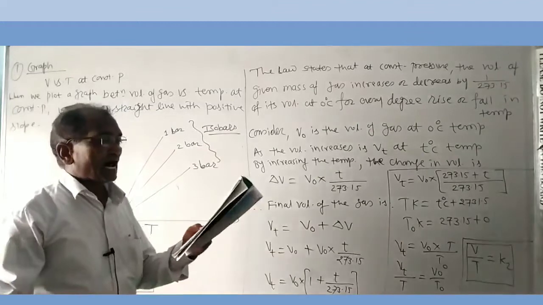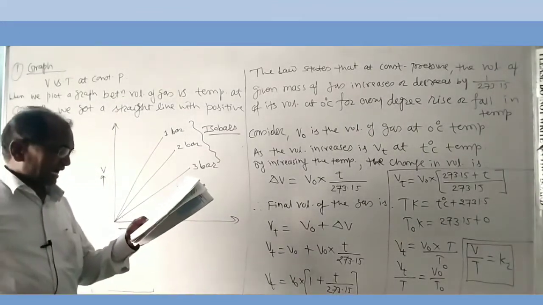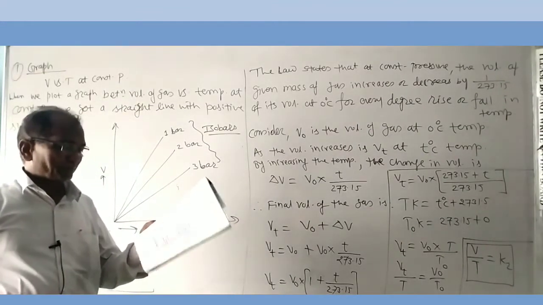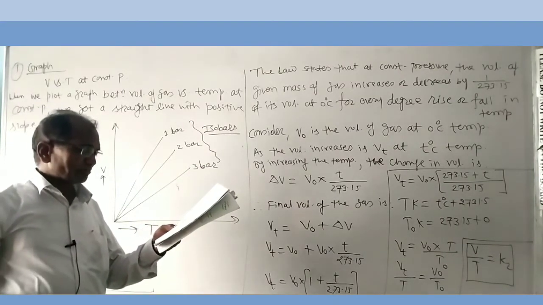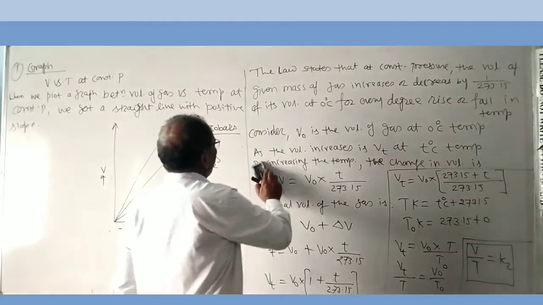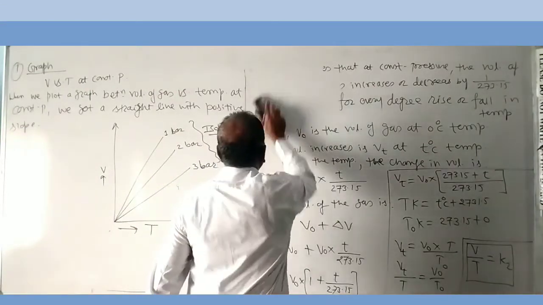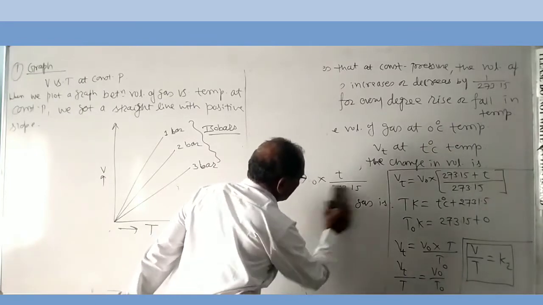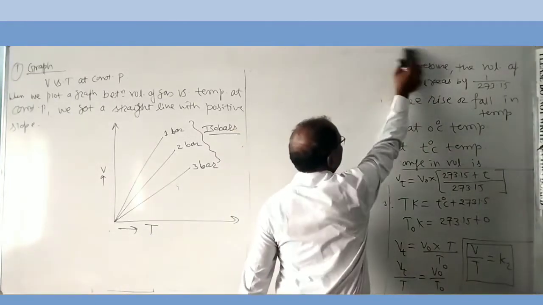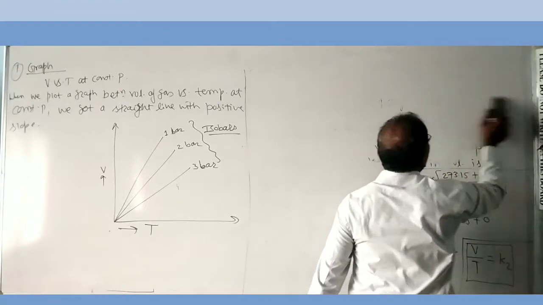From the second graph, we can say that at absolute zero temperature, the volume of a given mass of gas becomes absolutely zero. Explain. This can be explained on the basis of graphical representation.